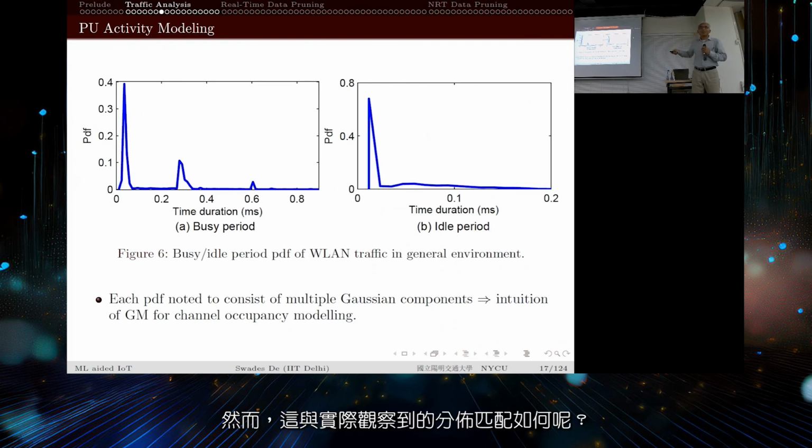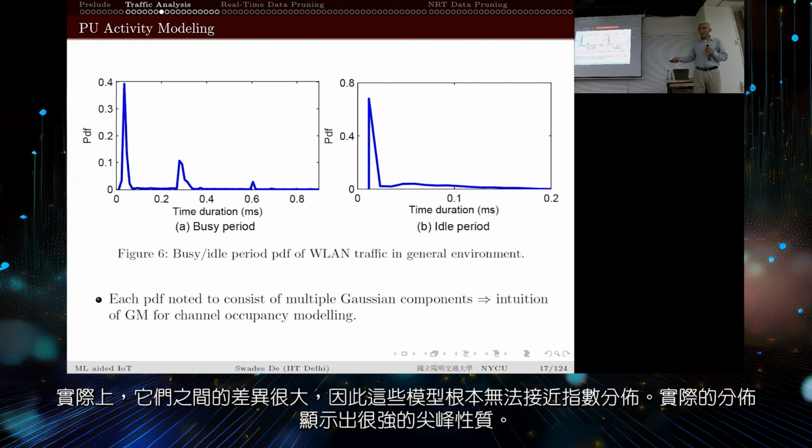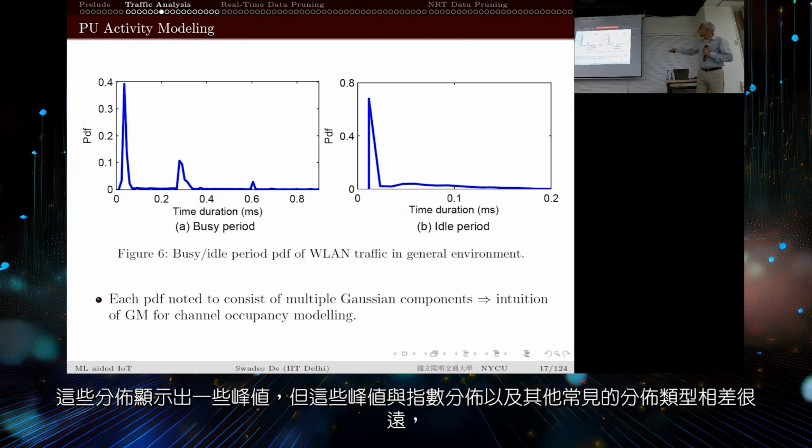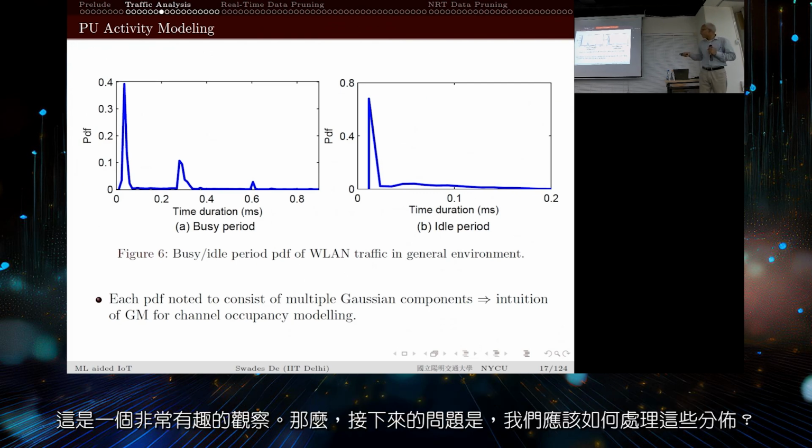Now, how do they match? They are far away, right? So this cannot be close to an exponential distribution at all. This is very peaky, and this is also peaky with some peaks, but both are far away from exponential distribution, and also quite far away from any other distribution that people have considered. So that was a very interesting observation.